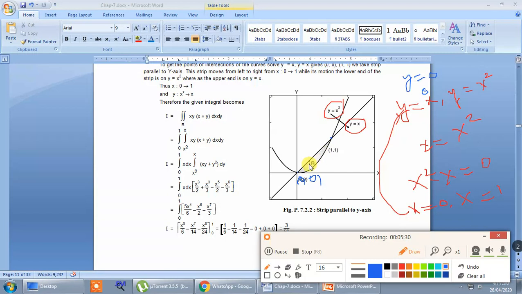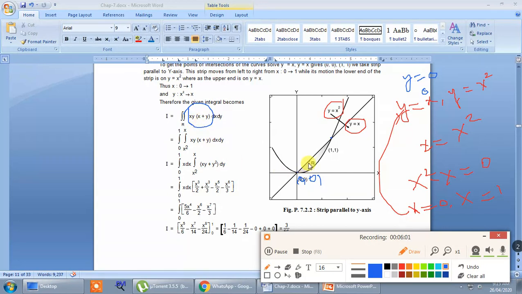You can lightly shade this region. Then you have two choices, depending on the feasibility of evaluation with respect to x or with respect to y. Here you can see that the integrand xy into (x plus y) is equally difficult or easy depending on your capability of integration with respect to x or with respect to y. So if you want, you can integrate with respect to x, if you want, you can integrate with respect to y. It is your choice.